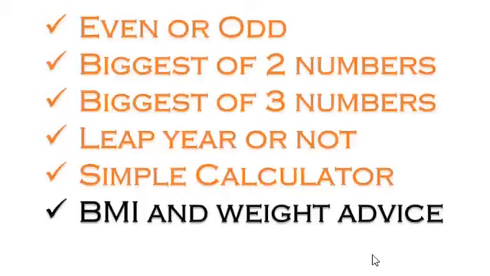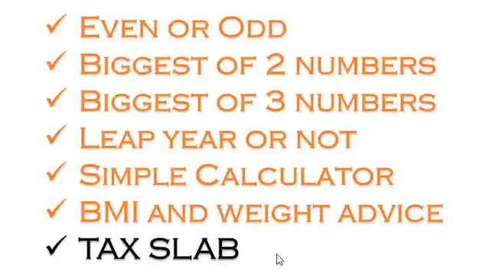You can also try the conversions like currency conversions, Celsius to Fahrenheit, etc. You can also try those, and you can also try these like biggest of three numbers, leap year or not. These things you can try, and you can also try tax slabs. I will explain the problem for these three. If you have time, you can try and put the code in the comments. Whoever is interested can try, others can ignore. Also, if you have time, you can try the ones I already explained, like simple calculator, BMI, all these things.